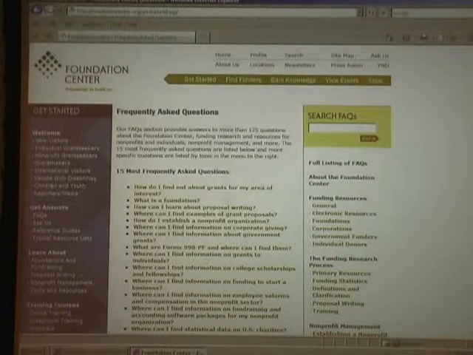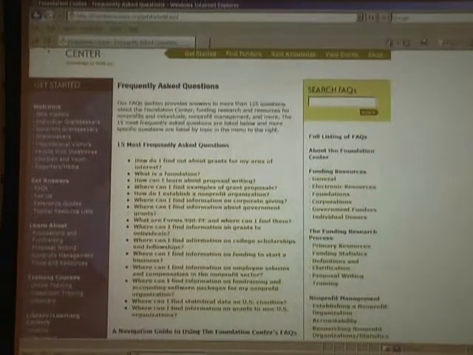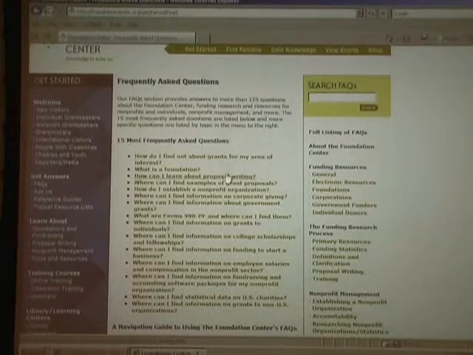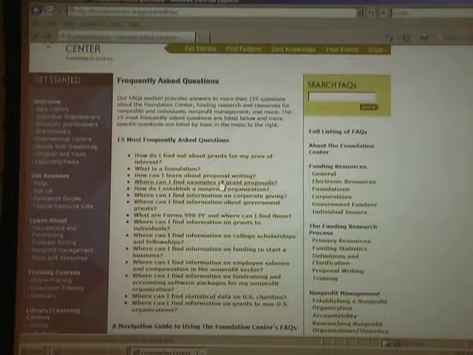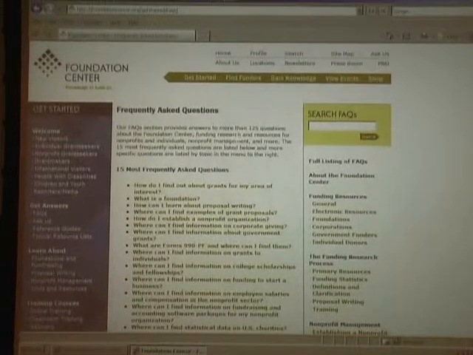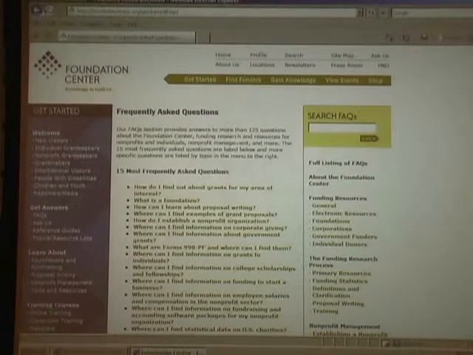There are over 125 of these, and you can think of them as resources because they're going to help you answer some of these commonly asked questions and point you to places where you can find answers to those questions. And they come in a wide variety of areas as well. How can I learn about proposal writing? Where can I find examples of grant proposals? What are Forms 990-PF and where can I find them? Those are the tax returns filed by these organizations, and so on. A wide variety of FAQs and information here.